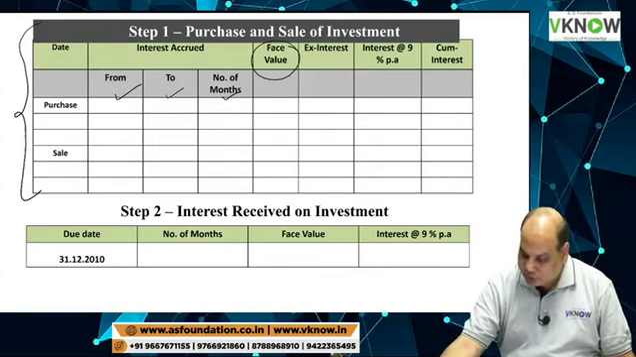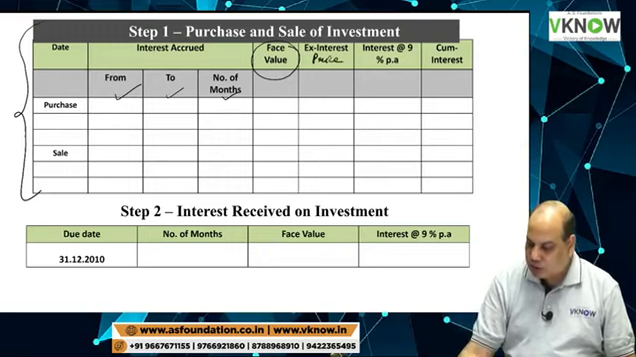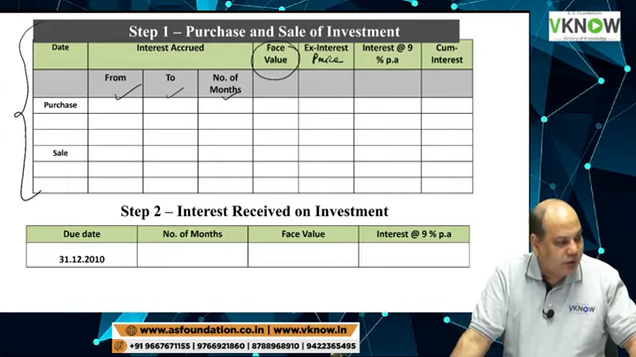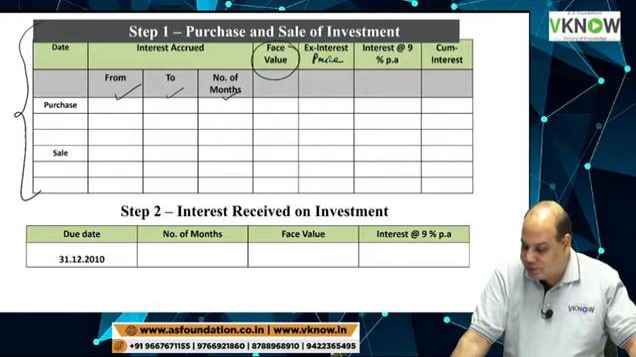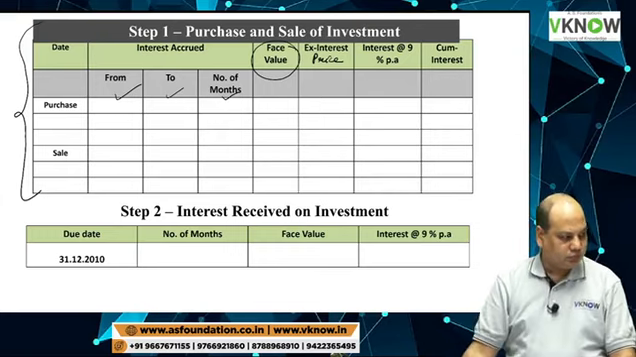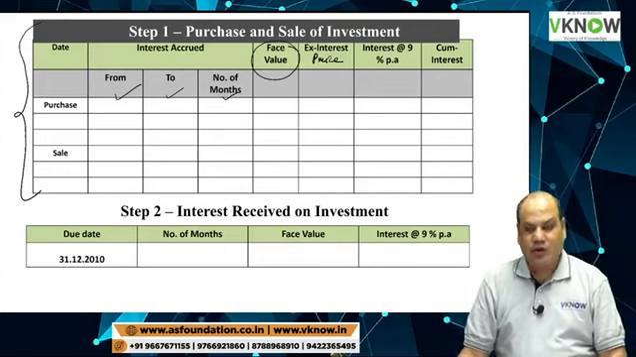Next column is ex interest price. Next column, interest at the rate of 9% per annum. Last column is cum interest price.